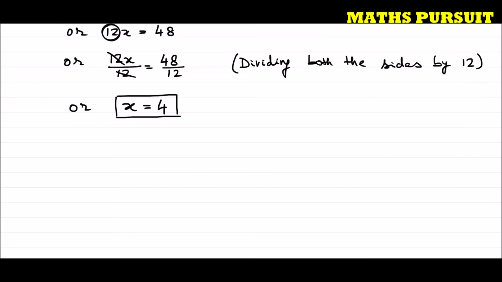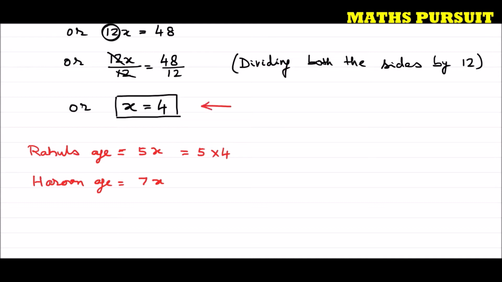We considered Rahul's age is equal to 5x and Harun's age is equal to 7x. So this is equal to, I can write 5 into 4 because we got the value of x as 4 in this step.